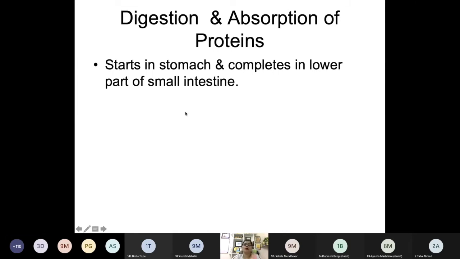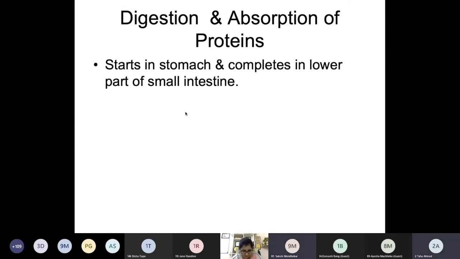Now you had defined protein. Can you define protein once more for me, please? How are they made up? Nitrogen containing macromolecules. No, I need the second part of the definition: how are proteins made up of? A chain of amino acids. How are they linked? Linked by peptide bond. Peptide bond, okay. Now if I want to digest protein, what will I have to do?